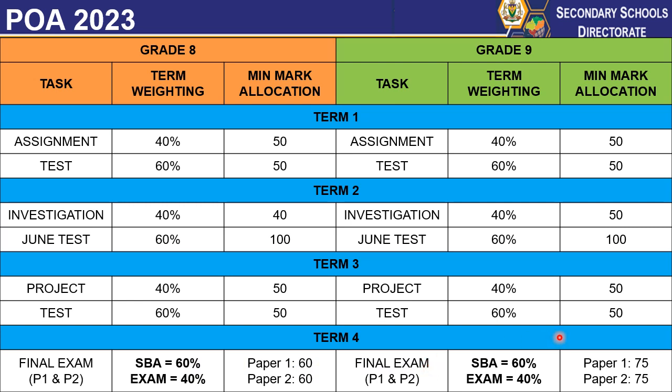Now, when you come to grade 9, the final examination will comprise of 2 papers as well. Paper 1 allocated at 75 marks, paper 2 allocated at 75 marks, and just like in grade 8, the final examination will be weighted at 40% in terms of the overall weight of the report mark, and your SBA will be weighted at 60%, meaning all the tasks that were administered from the first to the third term. All of those will be weighted at 60%, and the final examination at 40%.